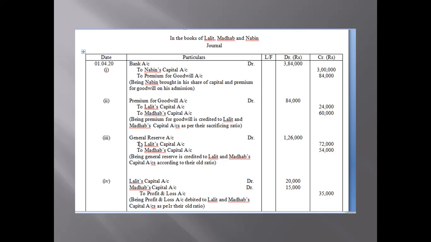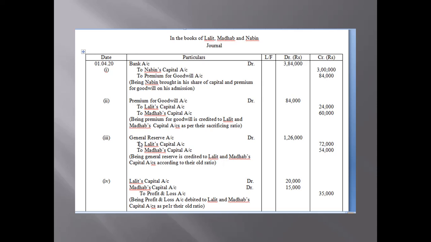By reserve, we mean a certain amount of profit that is set aside for a future purpose. This reserve is a part of profit only, which was not shared but was kept for the future purpose. So we will share this reserve now, because this reserve was created before the admission of Nabeen, and Nabeen will not get anything out of this reserve. That is why, on time of admission of Nabeen, this general reserve is to be shared between Lalit and Madhav as per the old ratio.